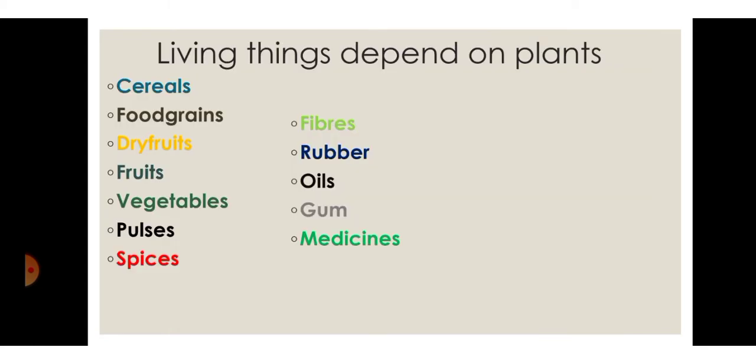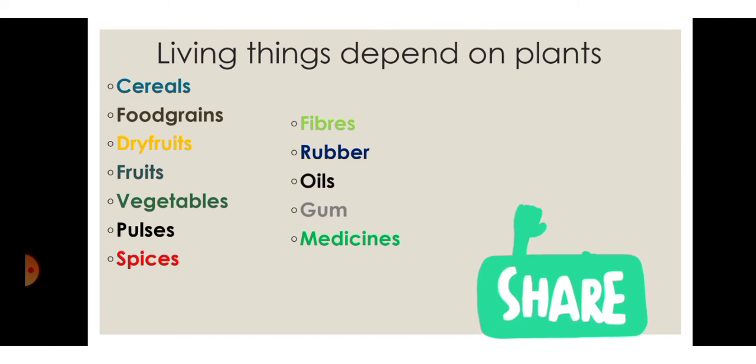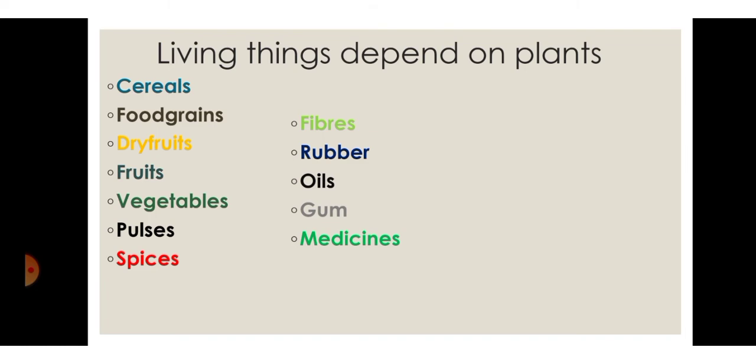Now living things depend on plants because plants give us different things. Plants are our best friends because they give us cereals, food grains, dry fruits, fruits, vegetables, pulses, spices, fibers, rubber, oil, gum and medicine. Everything we get from plants. Cereals, food grains and dry fruits are very healthy and nutritious. Rubber is used to make tires, and fibers are used to knit clothes.